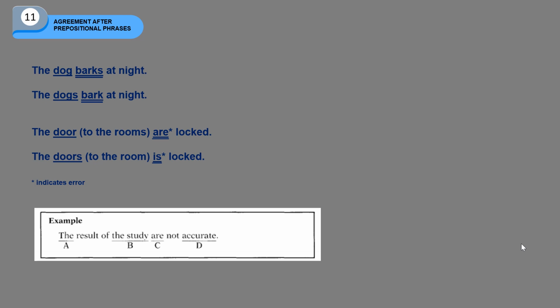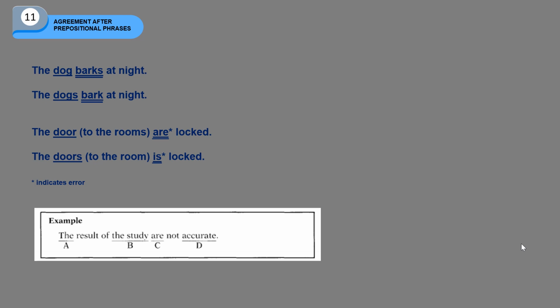Okay, we come to the second example. The dogs bark at night. Dogs is a plural noun, and then bark is a verb used for plural subject. So the subject agrees with the verb. At the same time, the verb also agrees with the subject. Have a look at the next example.